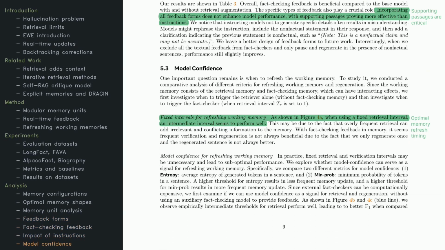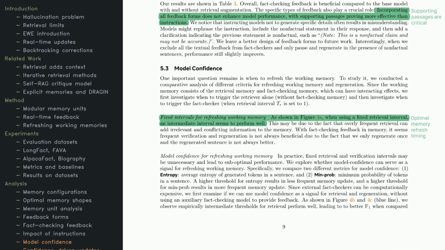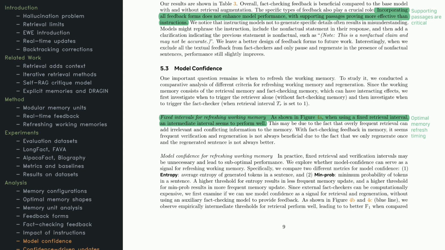This implies there's room to refine how feedback is delivered, to help the model respond more smoothly and accurately. Next, the focus shifts to the timing of these memory refreshes. One idea is to update at fixed intervals. If you do it too often, you might insert unnecessary or incorrect info. If you do it too rarely, the model might not correct an error quickly enough.